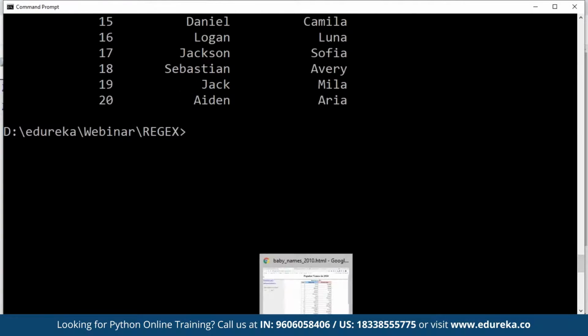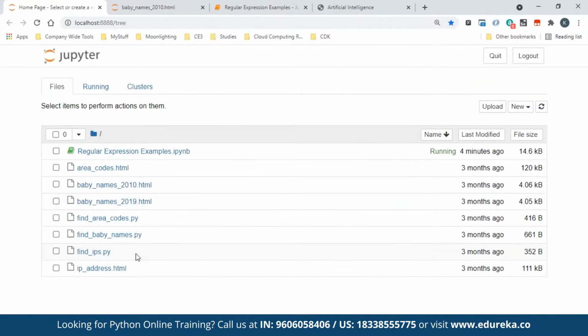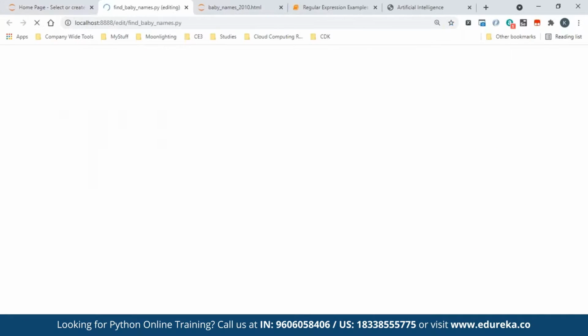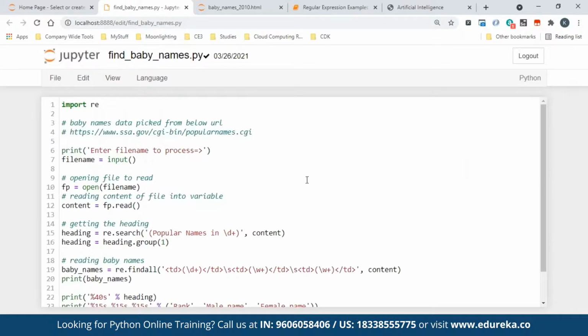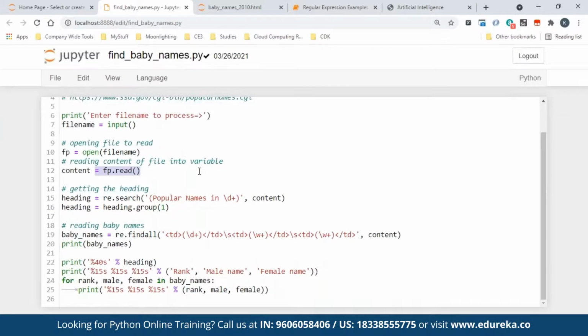Now comes the question of what I did here. So let me show you that. If you see, this is the code I have written. First thing, enter the file name to process. So it asked me for the file name, which you saw when I ran it. Then I picked the file name, opened the file, and read the entire content of the file. Understand one thing, regular expression needs a string. That's why I have to read it as a complete thing, as a string.